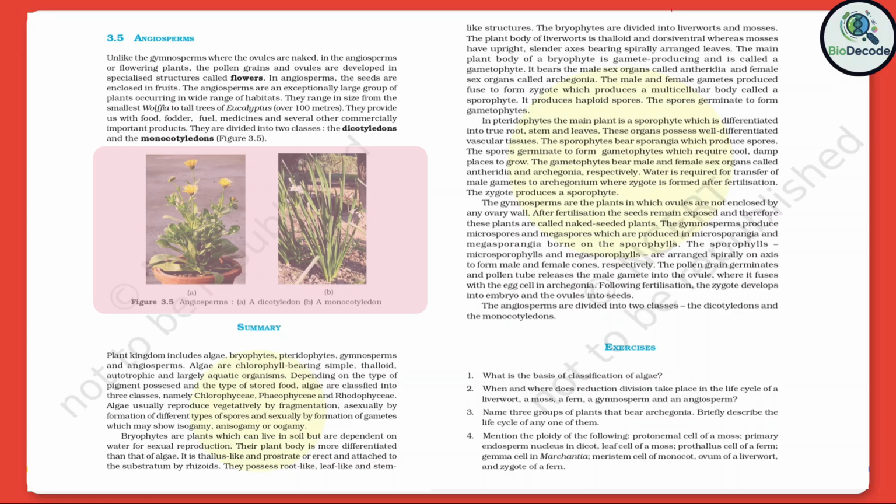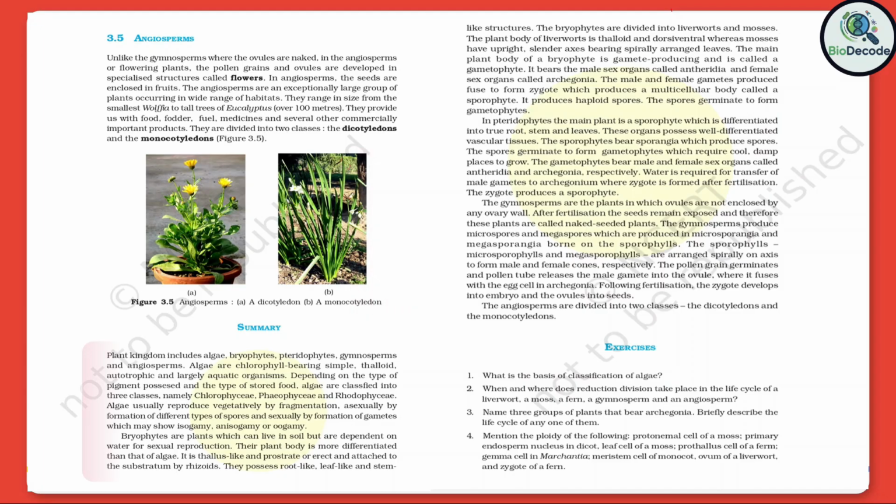This figure is critical when teaching how monocots and dicots differ in seed structure, leaf venation, floral parts, root systems, and stem anatomy. Summary. The plant kingdom includes algae, bryophytes, pteridophytes, gymnosperms, and angiosperms.